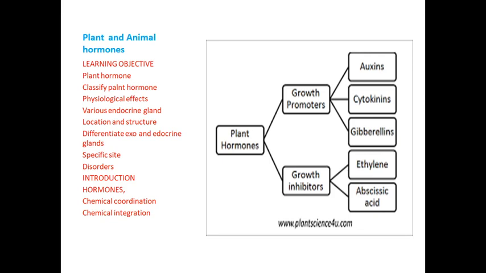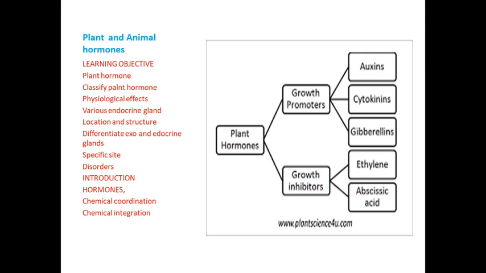And what are the disorders? If hormones are secreted in high amounts, it is a problem. If they are secreted in less amounts, it also makes a problem for living things. For one simple example, take the growth hormone. Normally the height of a man is 5.5 or 6 feet.